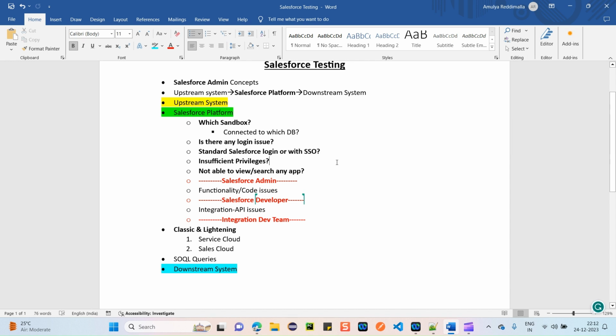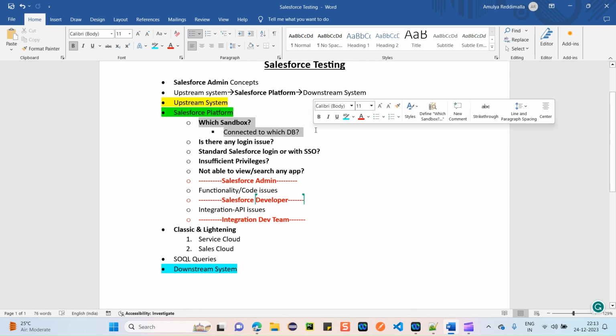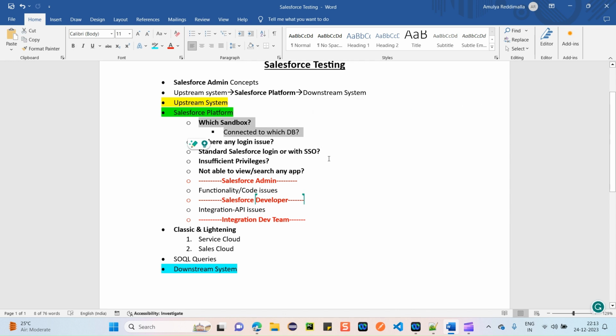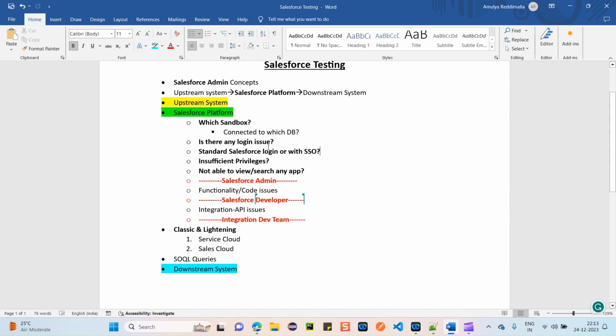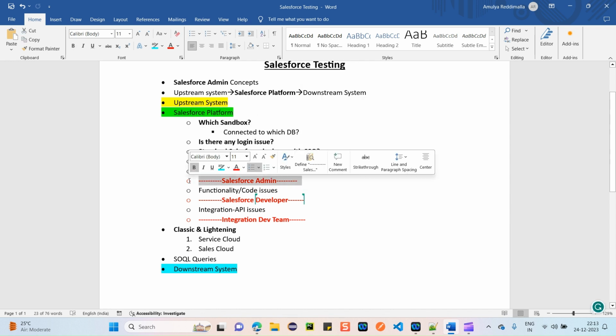So you guys understood, right? You need to clearly ask the Salesforce administrator also. Once you receive the sandbox details and server details, you need to clearly ask which type of access has been provided to you, whether it's a standard Salesforce login or whether it's with SSO. You got it, right? So the point of contact for these details will be the Salesforce administrator.